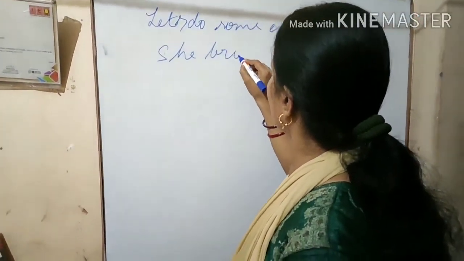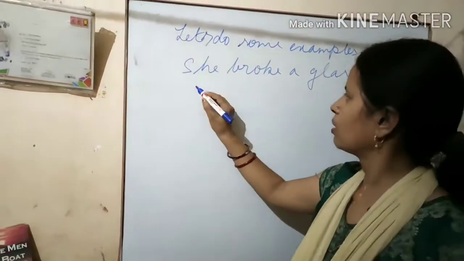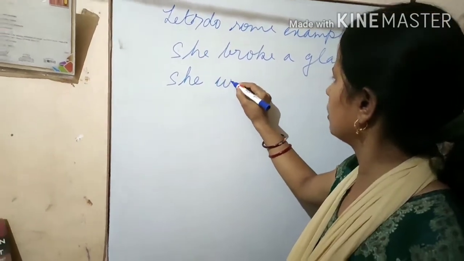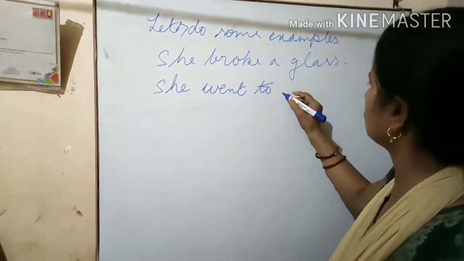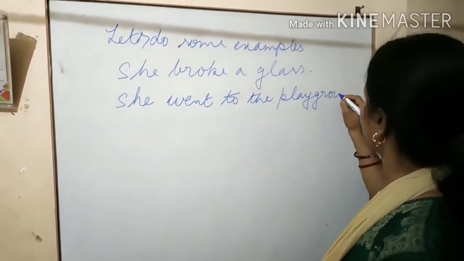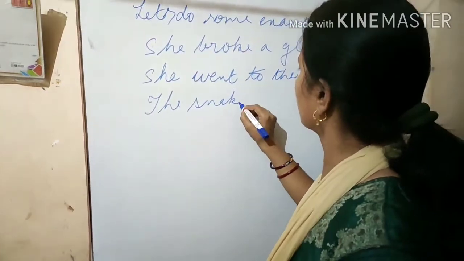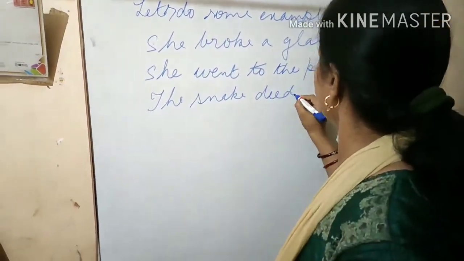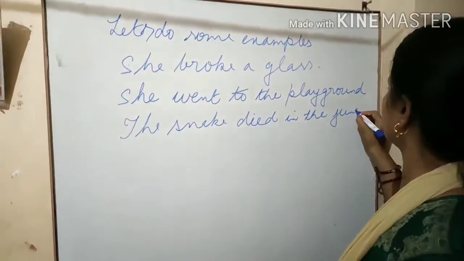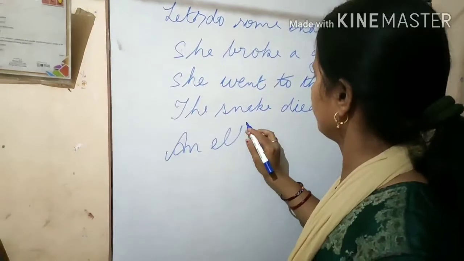She broke a glass. She went to the playground. The snake died in the jungle.